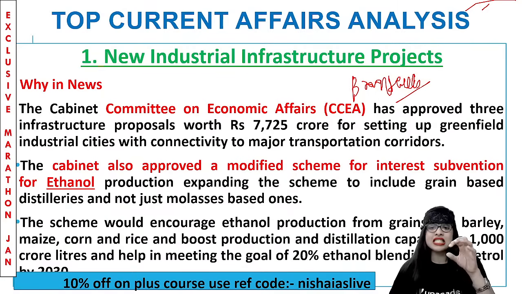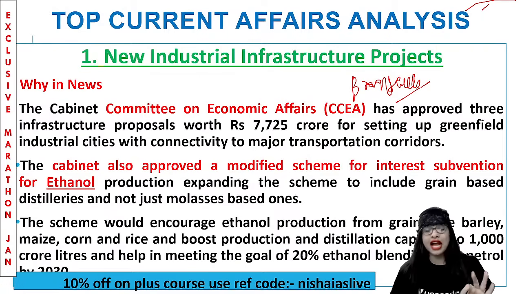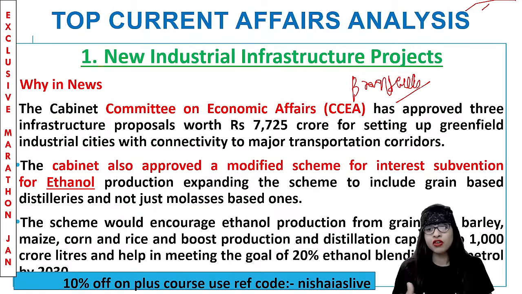That is why the CCEA has actually approved 3 infrastructure proposals. And come on, the cost is not less here. It is 7,000 crore, more than that, approximately 7,725. At the same time, with regard to the new industrial infrastructure project, the cabinet also approved a modified scheme for interest subvention.